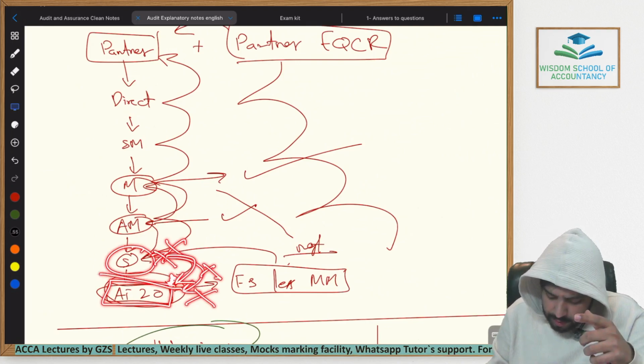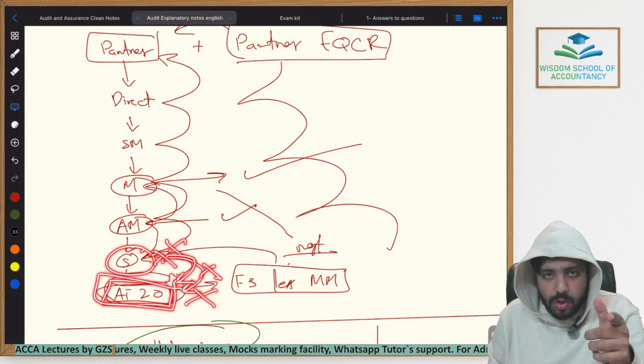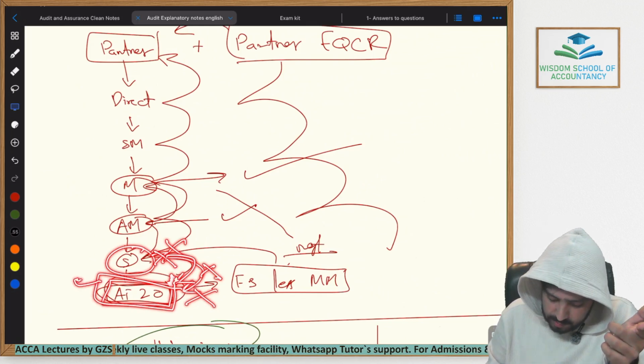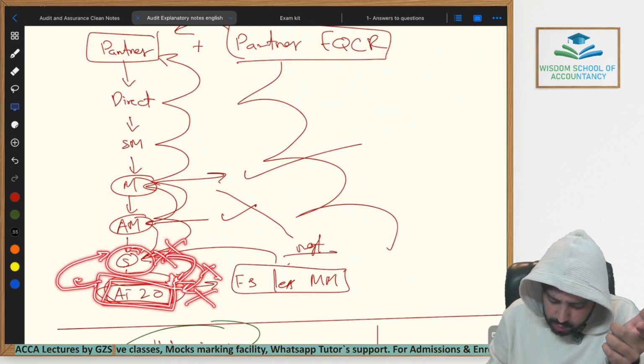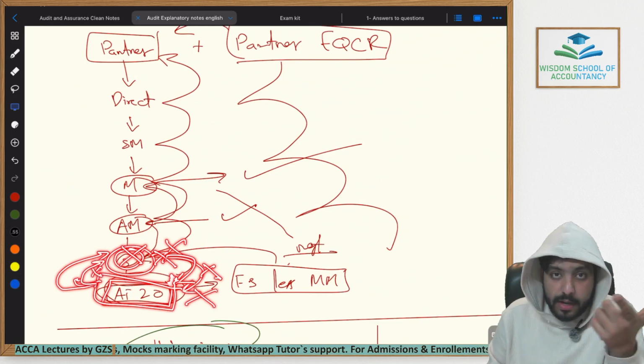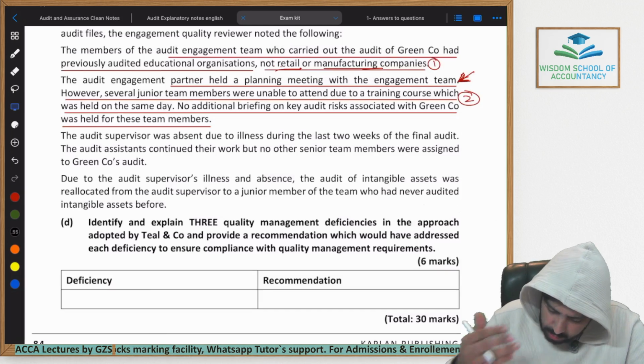Plus, if they had any kind of issues, that management is not correcting these misstatements within the financial statements, their first point of contact was the supervisor. If he was not present, who did they contact then? That is another issue. So, coming back to the question, let's read forward.